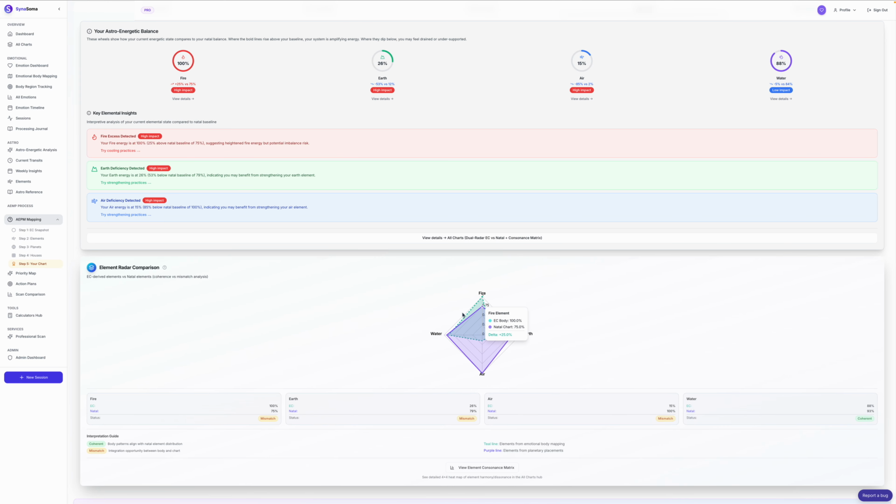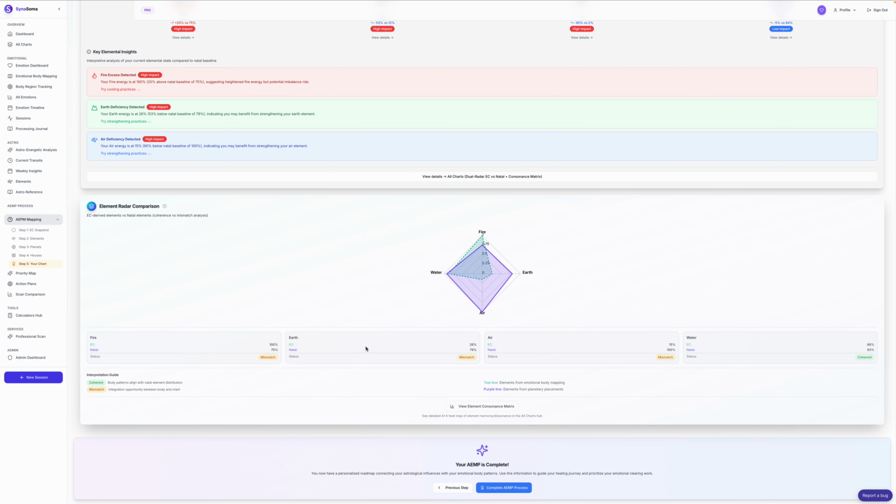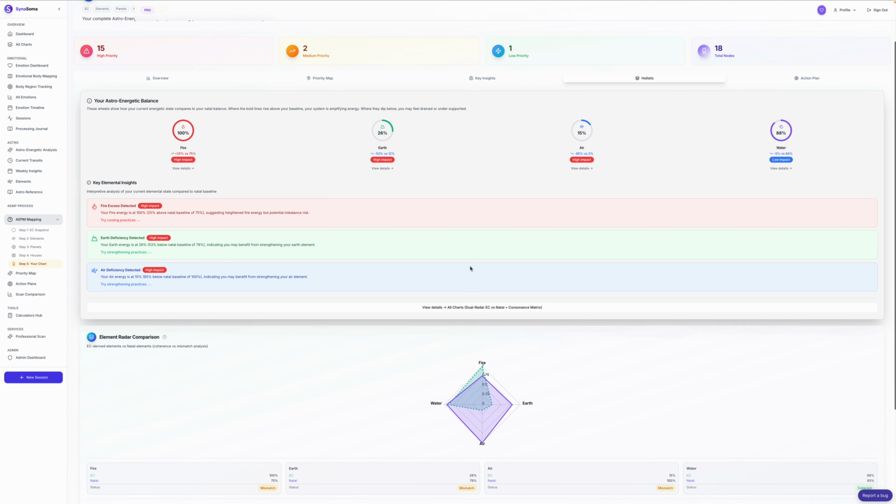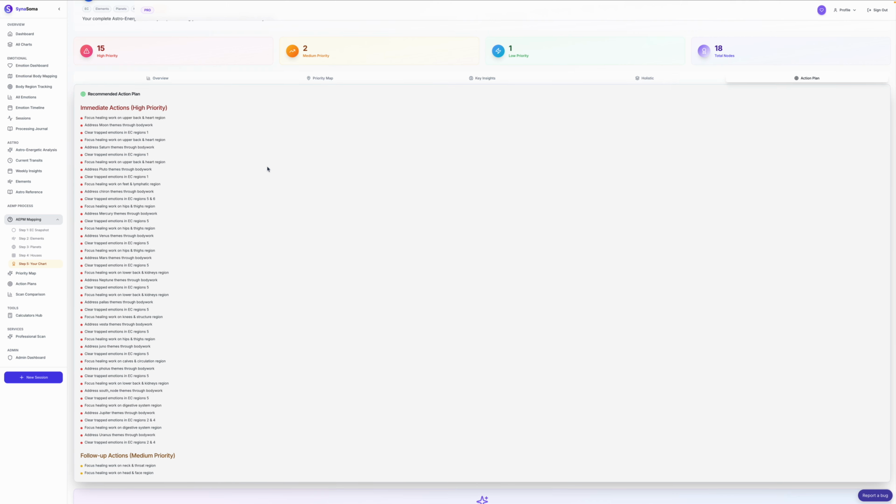It'll overlay your emotional code body as well as your natal chart and what's going on. And it'll show you where things are balanced or a little bit out of alignment based on your current energetic body. We also break it down by the elements here. And then your action plan. This is populated based on your current natal chart as well as your current emotional load.